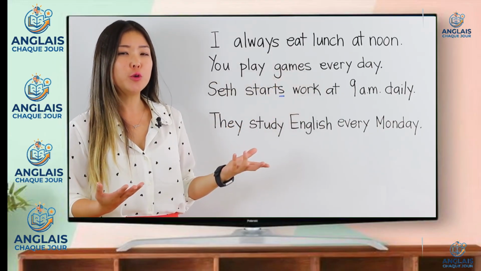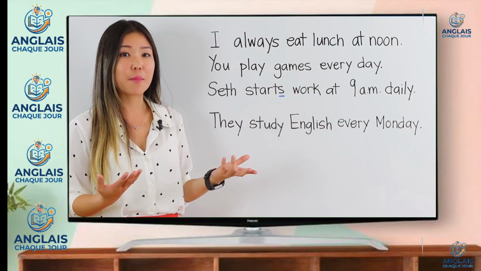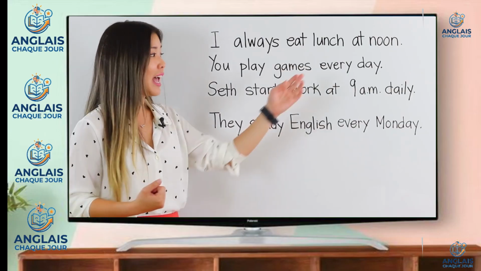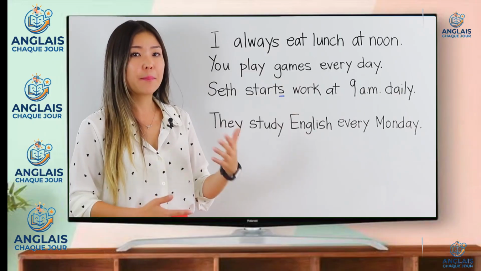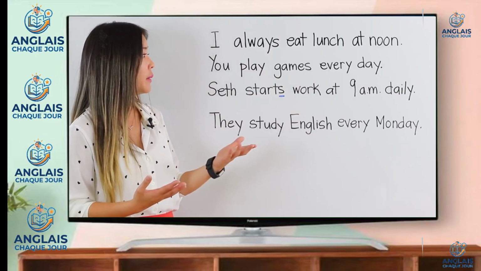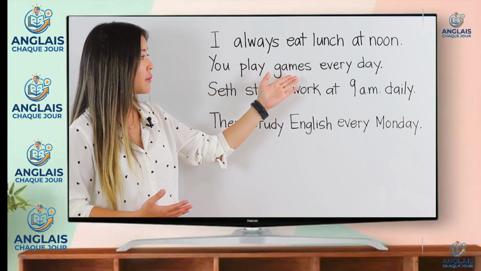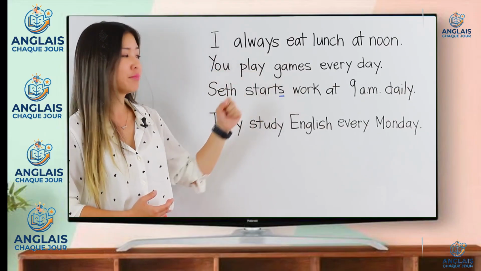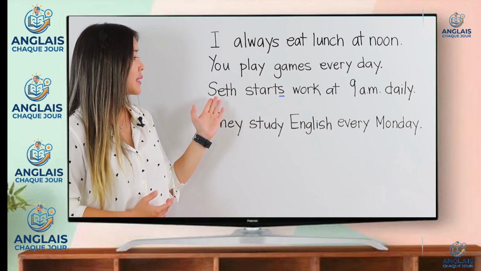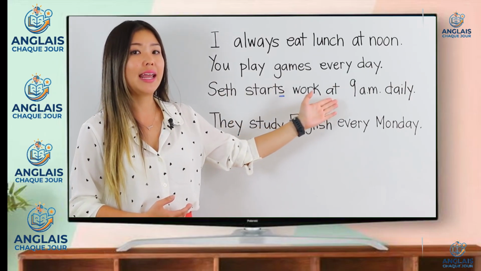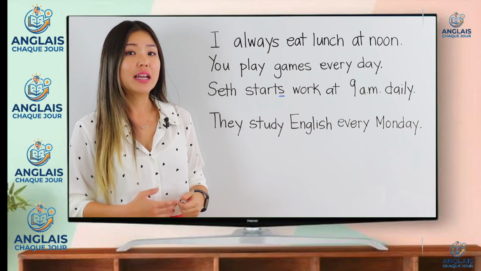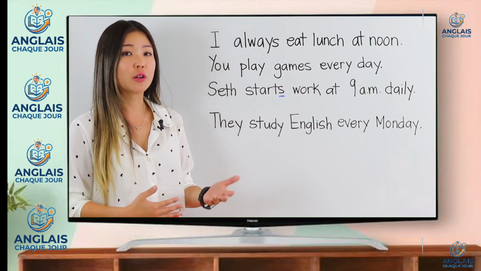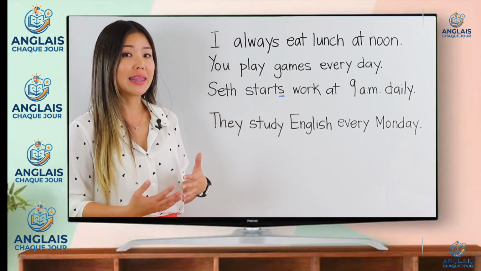The second example says you play games every day. Do you see the clue that helps you know that this is something that happens regularly? It's every day. So it's something that happens as a routine or a habit. So you play games. The verb here is play. You play. The next example says Seth starts work at 9 a.m. daily. Again, this is something that happens regularly.